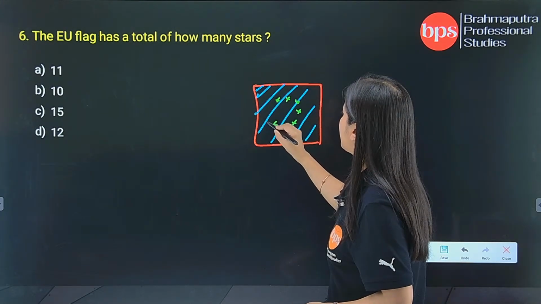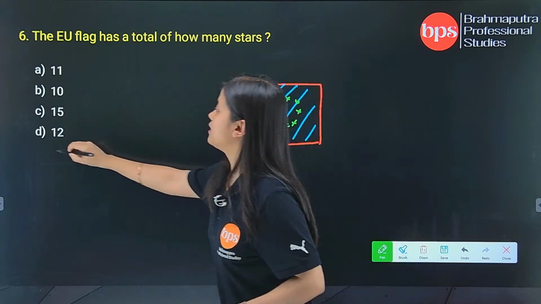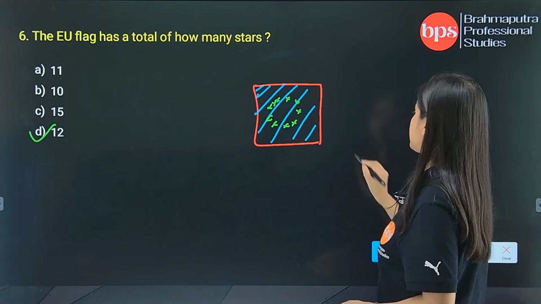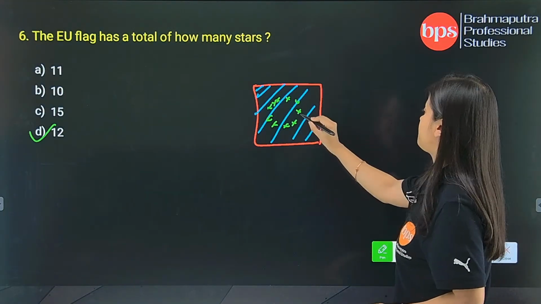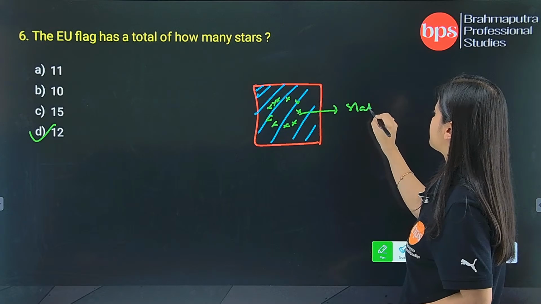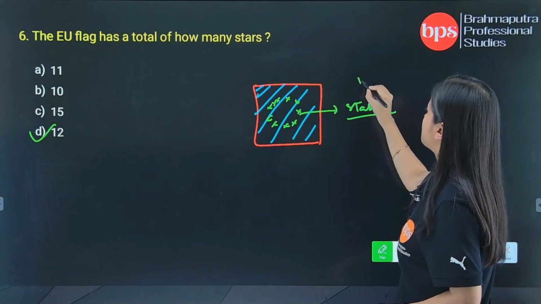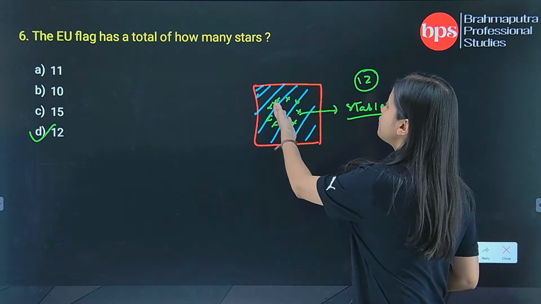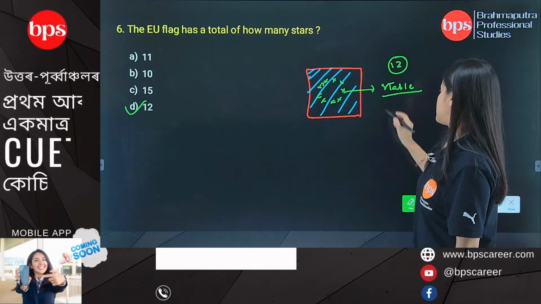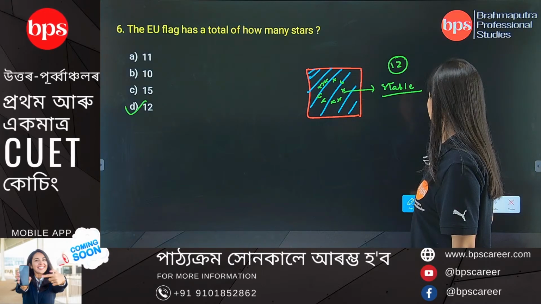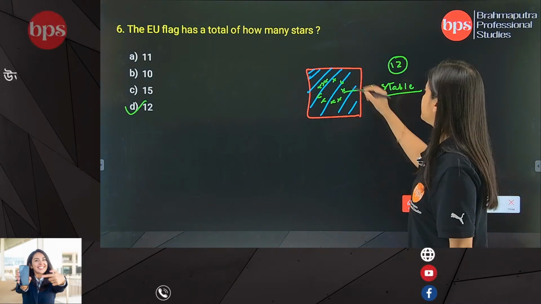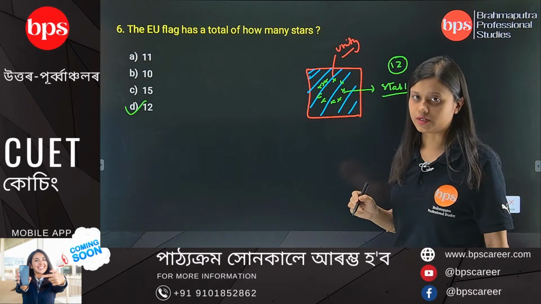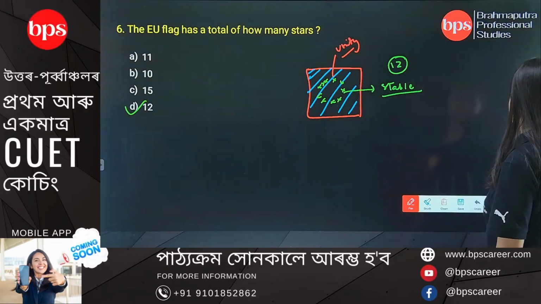There are total how many stars? There are total 12 stars. So why are there total 12 stars? Because the number 12 is considered the most stable number, the most stable and the most disciplined number. That is why there are 12 stars. And the color blue here in the background is representing unity among all the members of the European Union. So I hope this is clear.